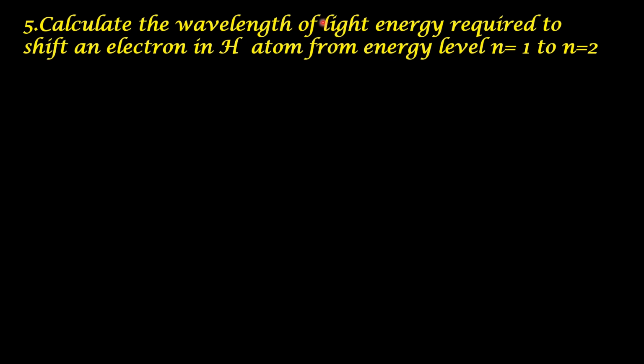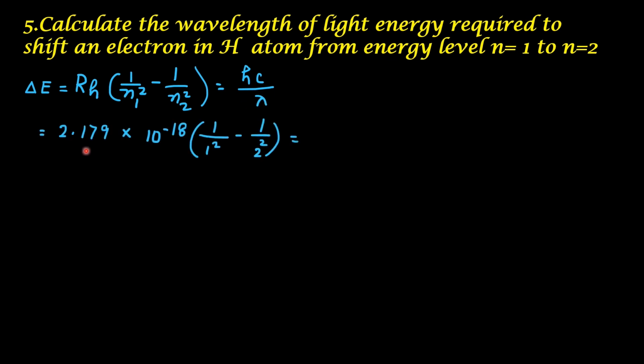Which formula do we have to use? We have the formula delta E equal to RH into 1 by n1 square minus 1 by n2 square, equal to hc by lambda. This RH is the Rydberg constant for energy, h is Planck's constant, c is speed of light in vacuum, and lambda is the wavelength of the energy. So we substitute RH equal to 2.179 into 10 raised to minus 18, n1 equal to 1 and n2 equal to 2.